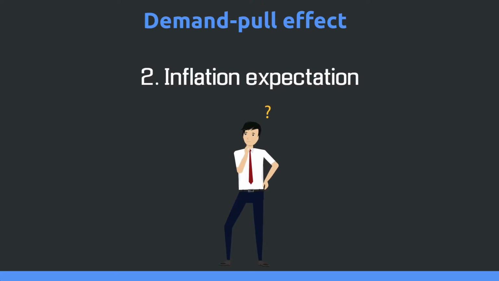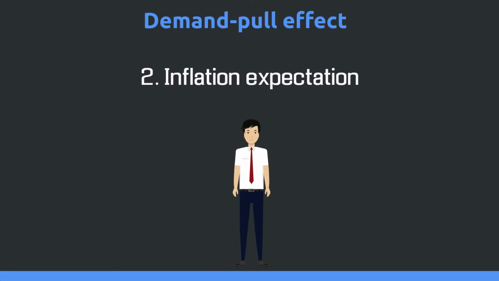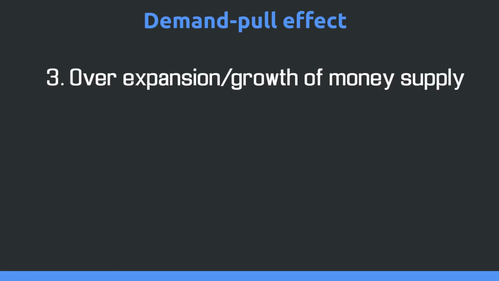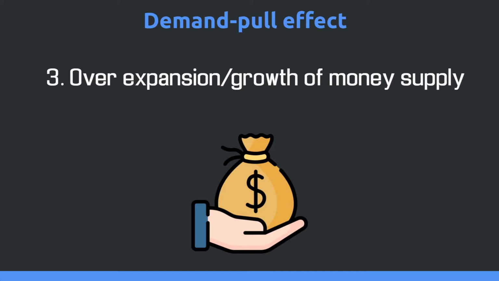The next one is inflation expectation. When people expect inflation, they will buy things to avoid it at higher costs in the future. This increases demand and in result inflation. The next thing we're going to talk about is overexpansion / growth of money supply. This occurs when there's too much money but not enough goods, also known as an oversupply of money.